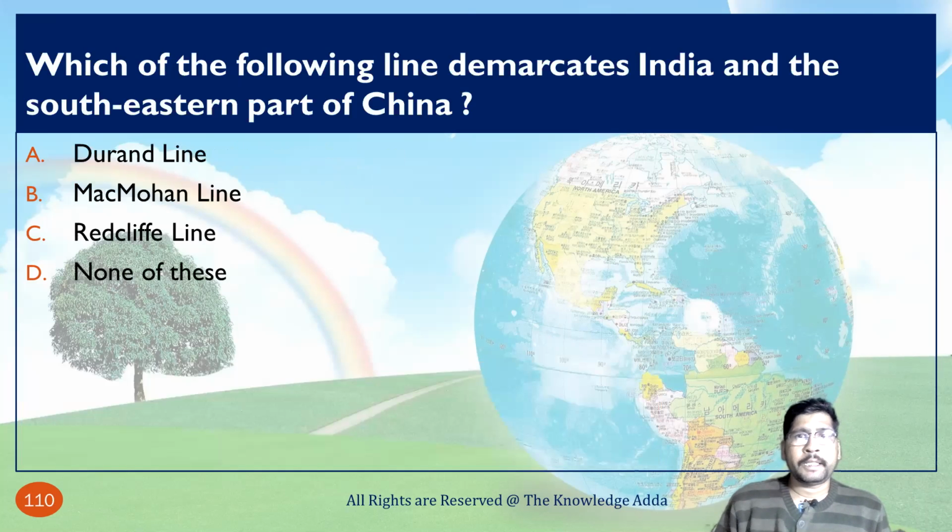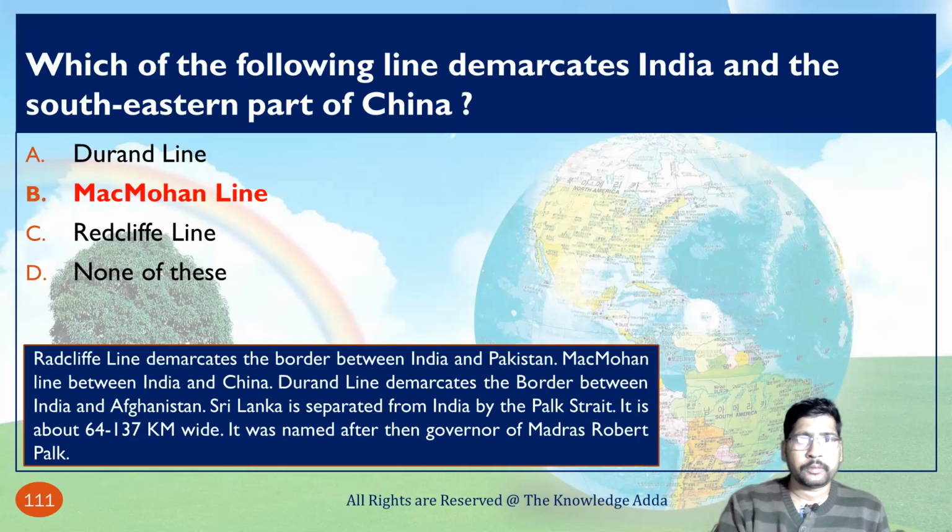Which of the following lines demarcates India and the southeastern part of China? That is the McMahon Line. So here the Radcliffe Line demarcates the border between India and Pakistan, the McMahon Line between India and China, and the Durand Line demarcates the border between India and Afghanistan.